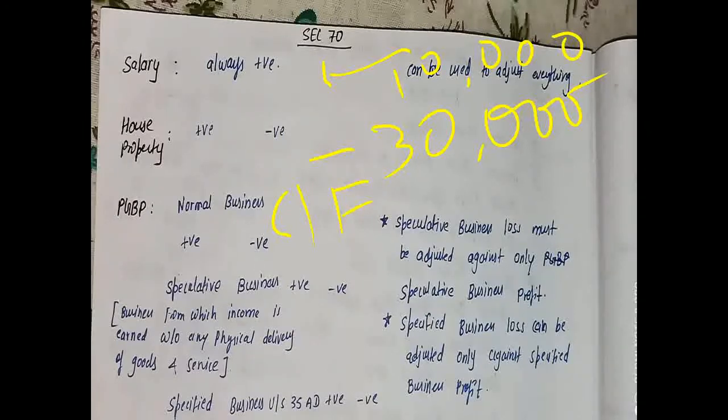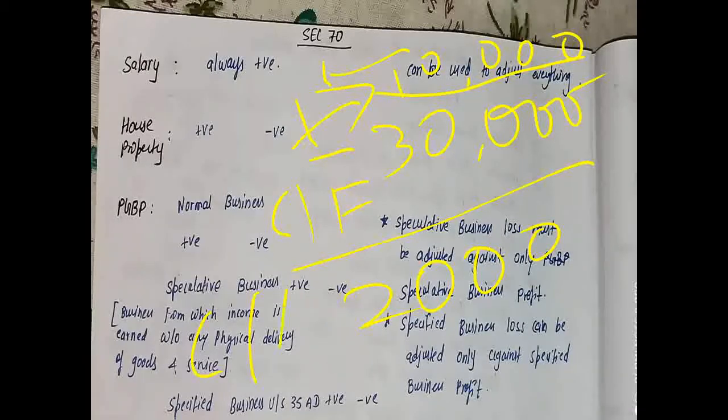Here we will make the adjustment, that is interhead adjustment. In interhead adjustment, we subtract the losses from the profit. So we are having a profit of 10,000, we will subtract 30,000 from that, so the difference will be 20,000 carried forward, because we do not have any other income against which we can set off these losses. So this loss will be carried forward to the next accounting year.